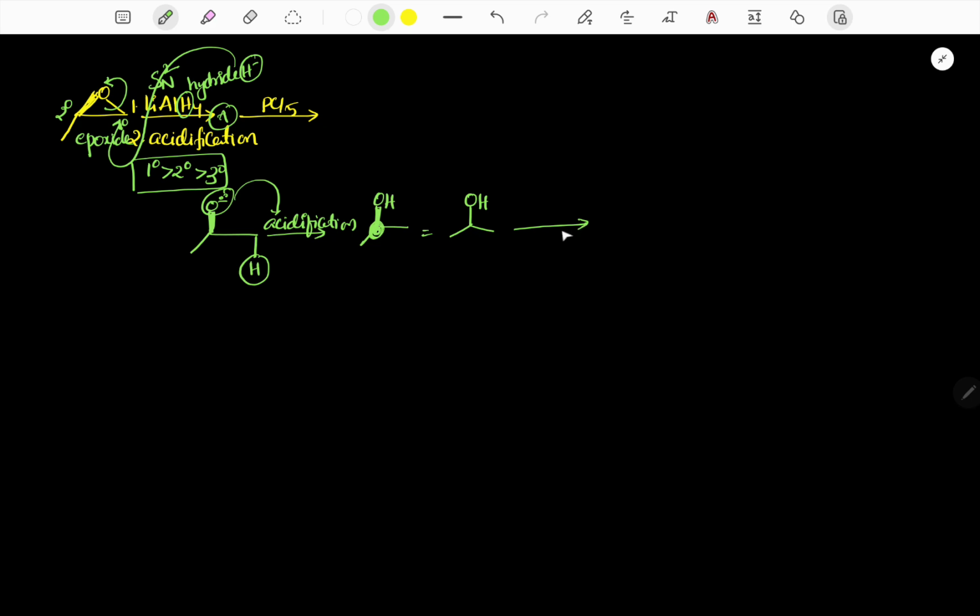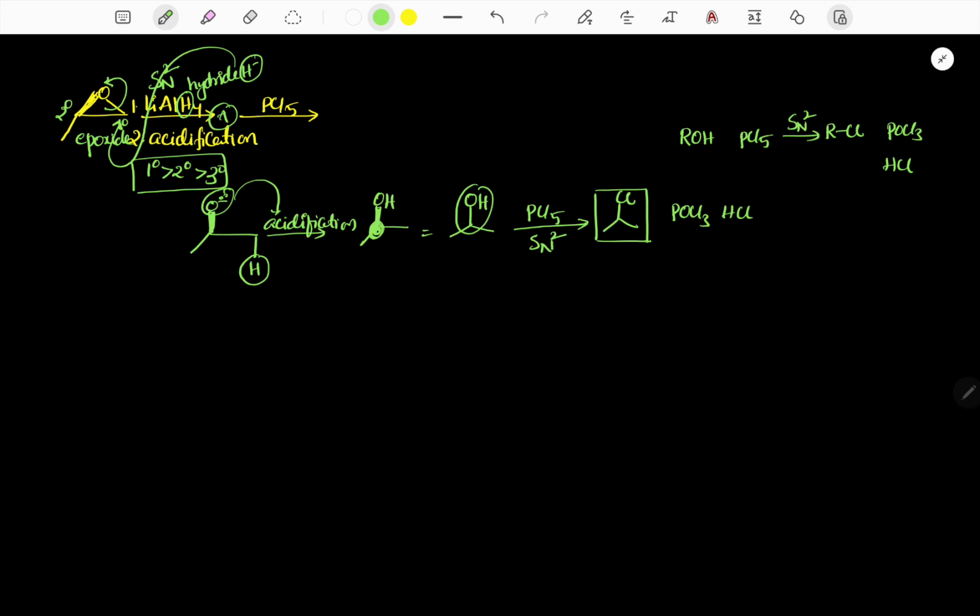Now the second one is alcohol treated with PCl5. So we know that when alcohol is treated with PCl5 through SN2 mechanism, we get corresponding alkyl chloride, POCl3 and HCl. Therefore here through SN2 mechanism, in place of OH we get the corresponding alkyl chloride, and the side products are POCl3 and HCl. It is also nucleophilic substitution.